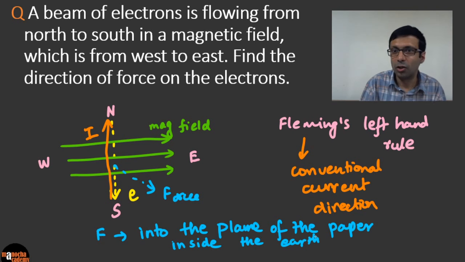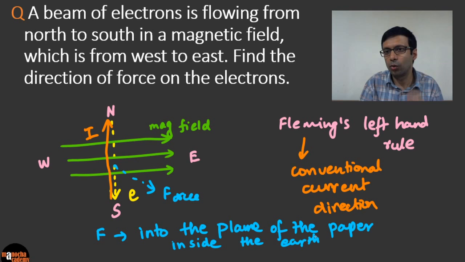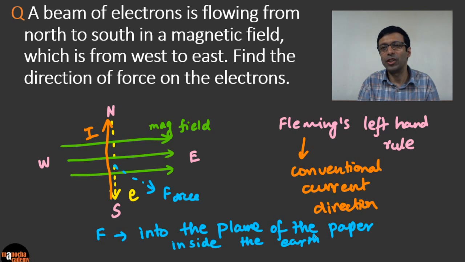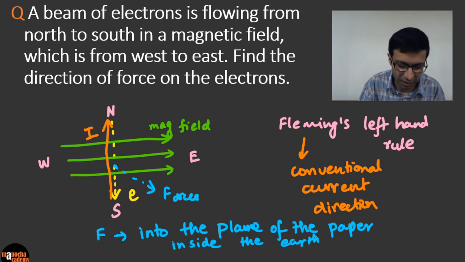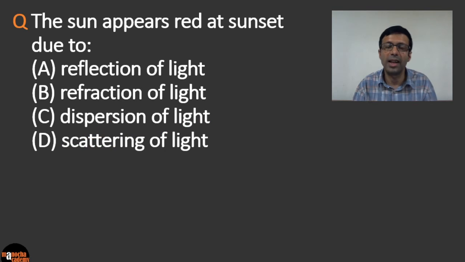Okay, very good. So the key thing, guys, don't forget, one is whether to use Fleming's left-hand rule or right-hand rule. Here we are finding the direction of force, so it's Fleming's left-hand rule. And also you need to use the conventional direction of current, not the electron flow. Okay, so don't make the mistake, otherwise you'll get the opposite answer. Excellent. Let's move on to the next question.